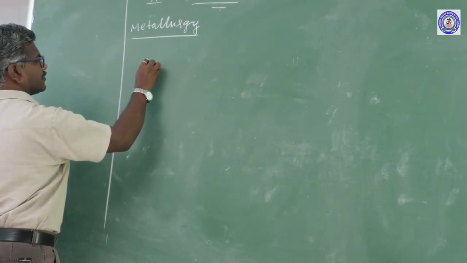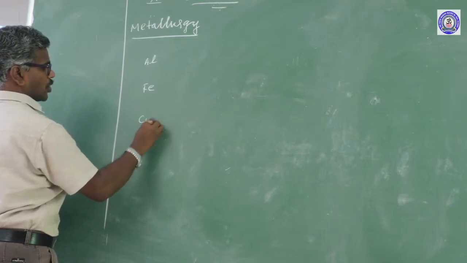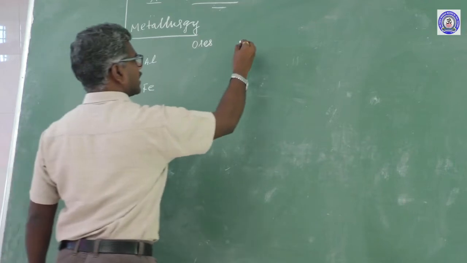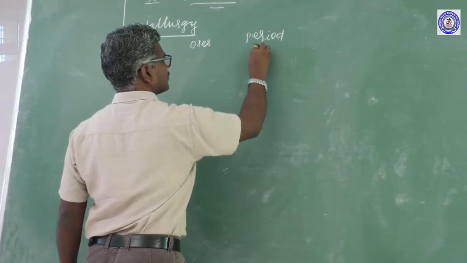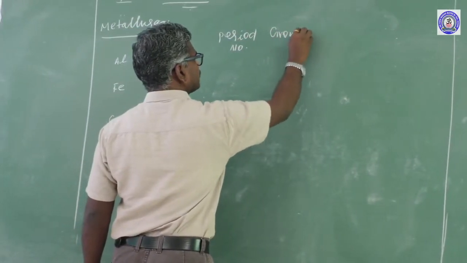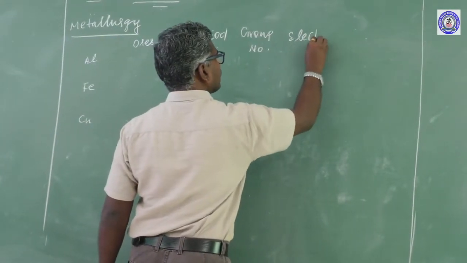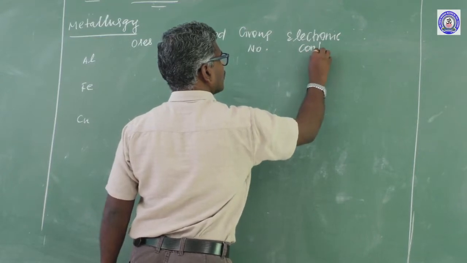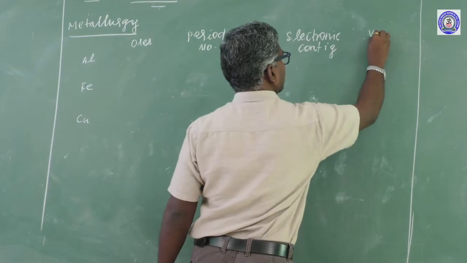First one is aluminium, iron, copper. Ores. Another one is period number. Another one is group number. Another one is electronic configuration. Another one is balancing.